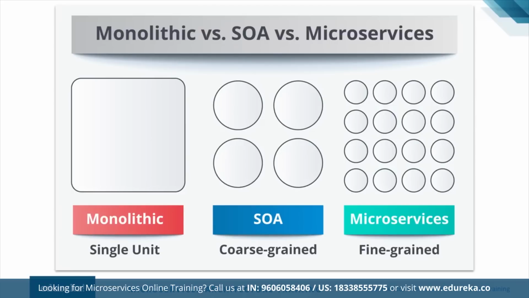Now, there are various challenges with any software application implementing the monolithic architecture. First of all, they are not flexible. Monolithic applications cannot be built using different technologies. The second challenge is that they are unreliable. Even if one feature of the system does not work, then the entire system will not work. The third challenge is that they are not scalable. They cannot be easily scaled, and even if the application needs to be updated, the complete system has to be rebuilt. The next problem is that they block continuous development. All the features cannot be built and deployed at the same time. They will have to be done separately.